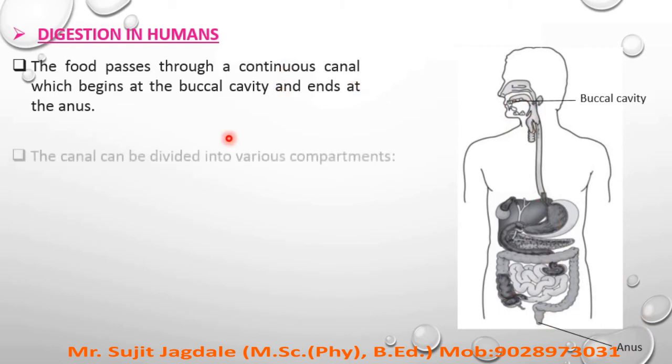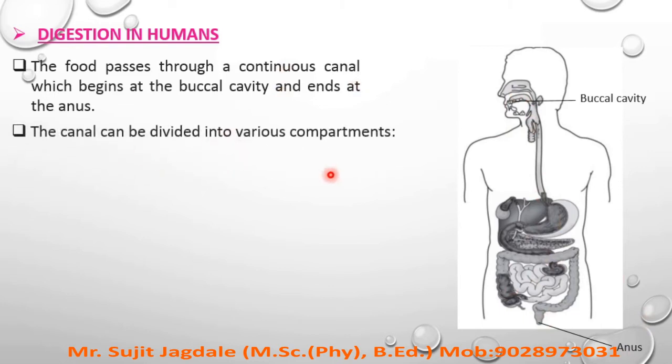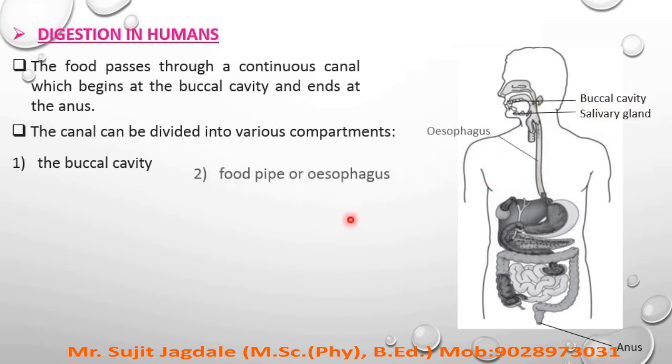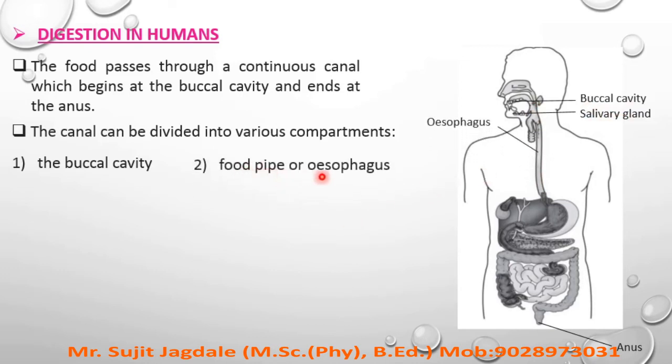Now this canal can be divided into various compartments. It is not a single compartment. The first compartment is the buccal cavity, which also includes the salivary gland. That means it has some other components too. Then the second is the food pipe or oesophagus, which is shown in the diagram. You can see a continuous pipe-like structure, so it is referred to as the food pipe. You can say annanalika in Marathi, which is referred to as the oesophagus, its scientific name.